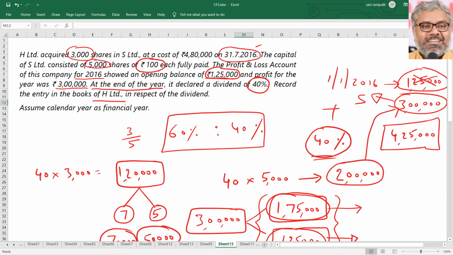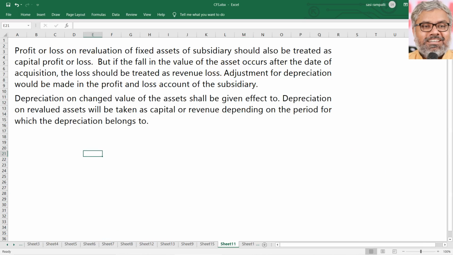And ultimately our job will be to redraft the balance sheet using the information that is given in the question. Then, after so many types of adjustments that we discussed already, another possibility to be asked in the questions is that revaluation can happen of the fixed assets. That's okay. Revaluation is definitely always a capital item. It's a capital profit or loss. So it has to be treated accordingly.